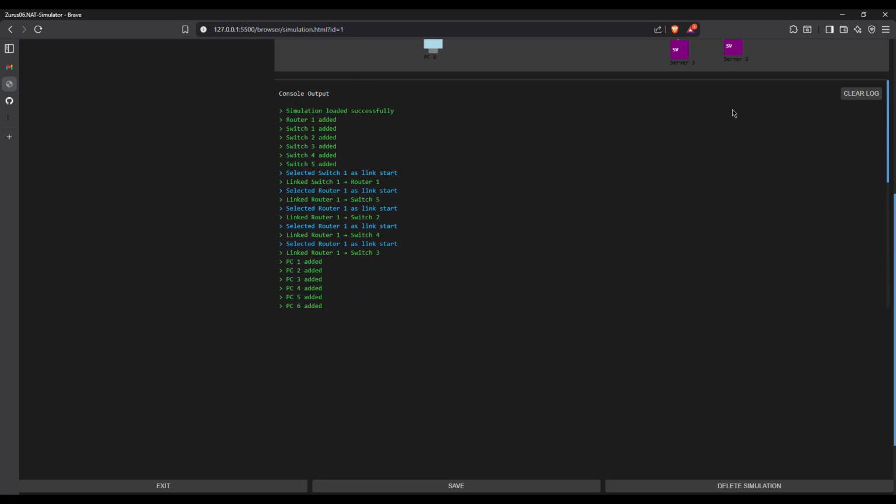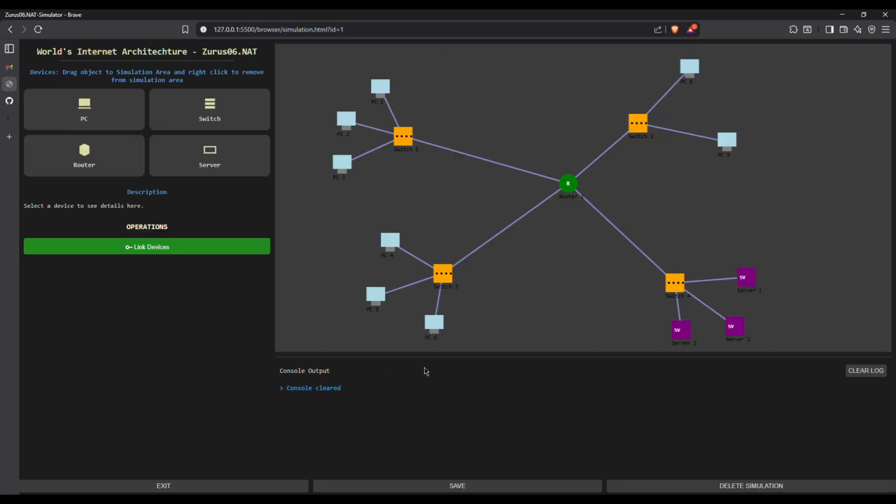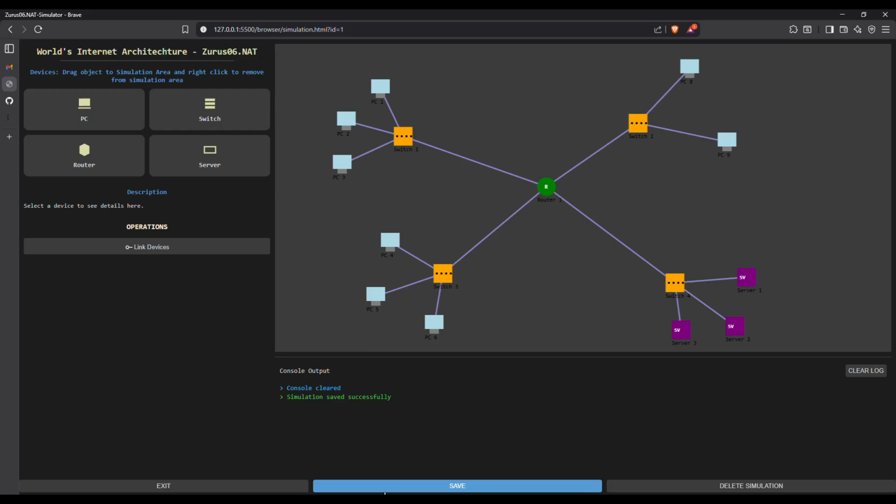You can also clear the log in case it gets bulky. Just clear the log, and then here you have saved, and you see simulation saved successfully. So you can easily exit the simulation, or maybe you want to still do other things, you can just play around here. But just make sure you make a diagram that explains or depicts whatever you're saying in your post more clear, right? So we can exit here after we have saved it.